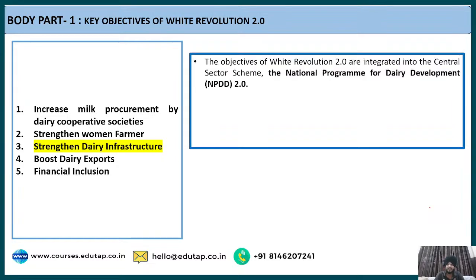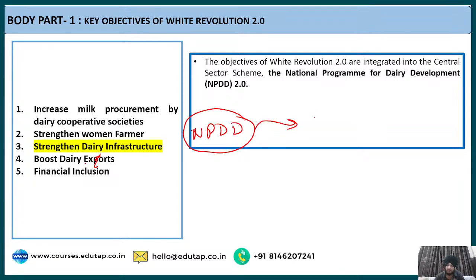Now regarding strengthening dairy infrastructure, White Revolution 2.0 integrates with the central sector scheme, which is the National Program for Dairy Development 2.0. Now when we talk about the National Program for Dairy Development, basically it is a central sector scheme. Fine. And what is the aim of this scheme?